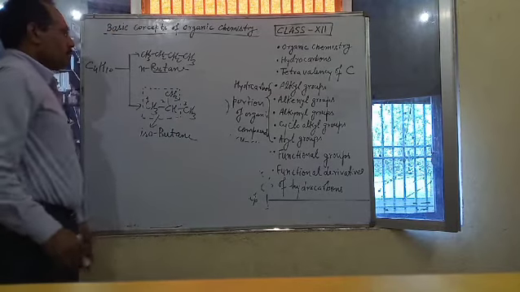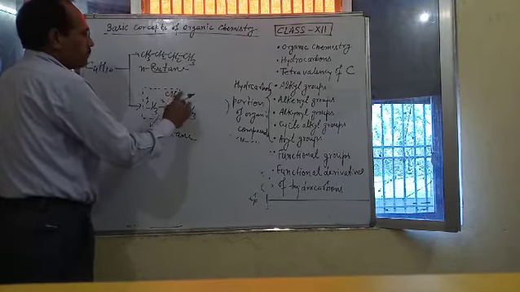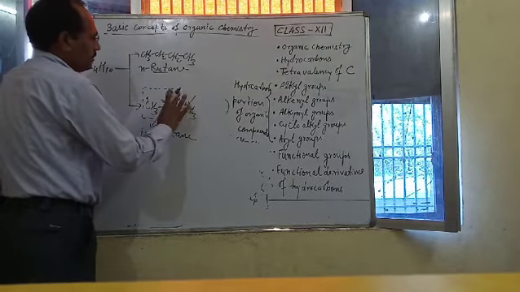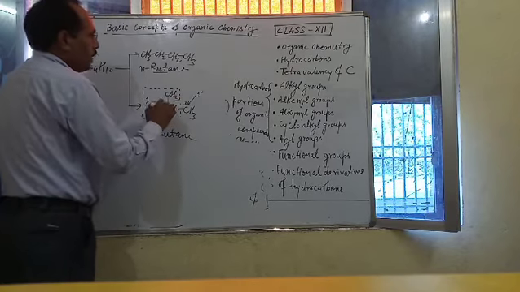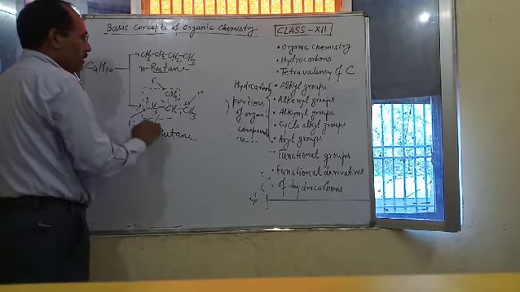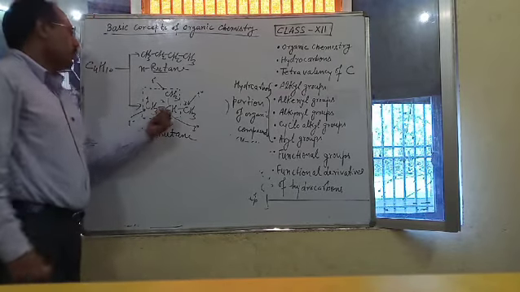In this case, we have only two types of carbon: 1 degree carbon, 1 degree carbon, 1 degree carbon, and this is 3 degree carbon. Because this carbon